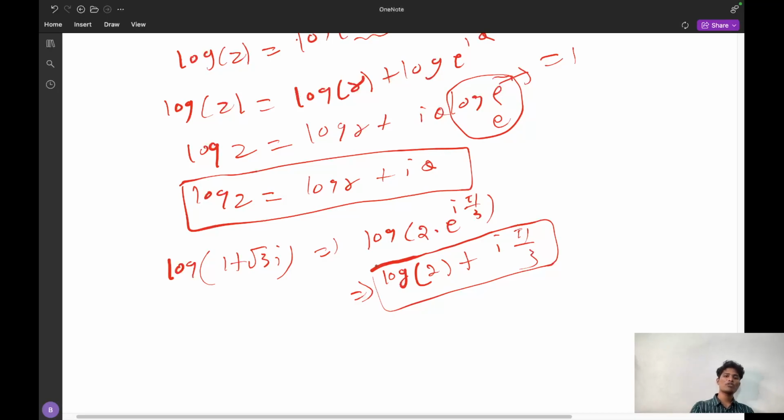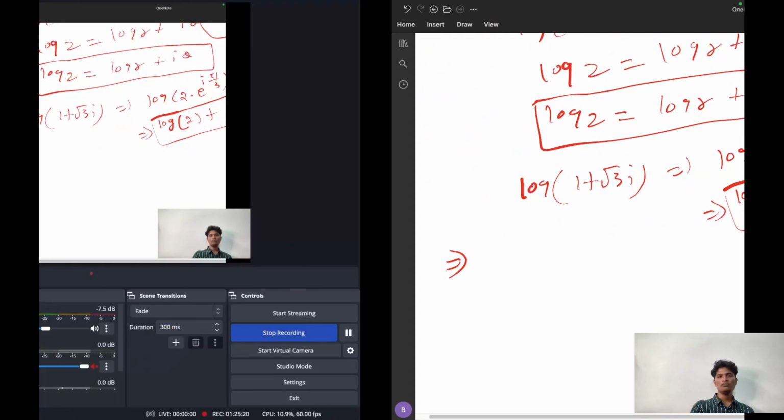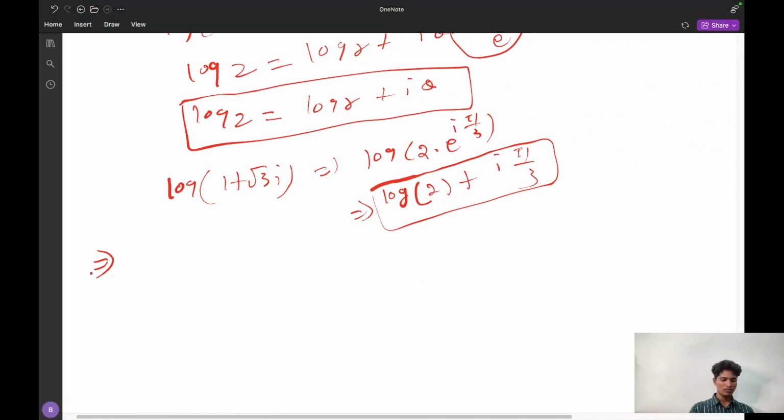Now I will take some questions. The entire complex number is completed. This is basically the theory. The theory is too vast, but it is mandatory to explain the theory. Now I will take some problems.